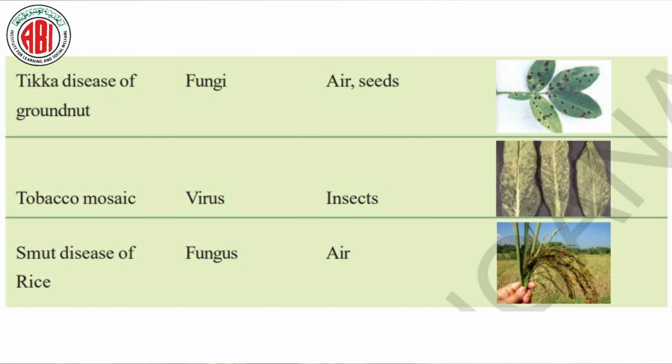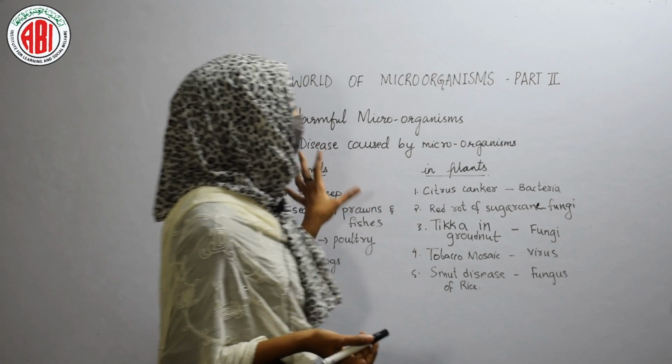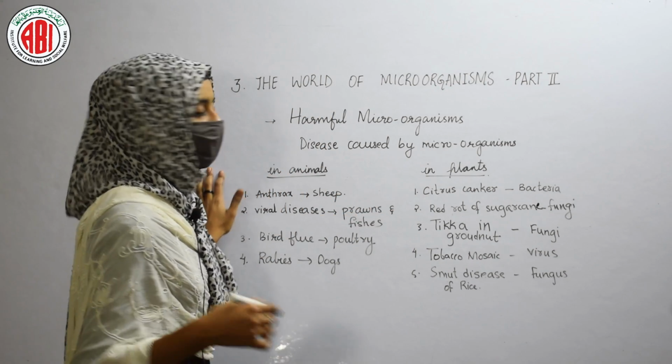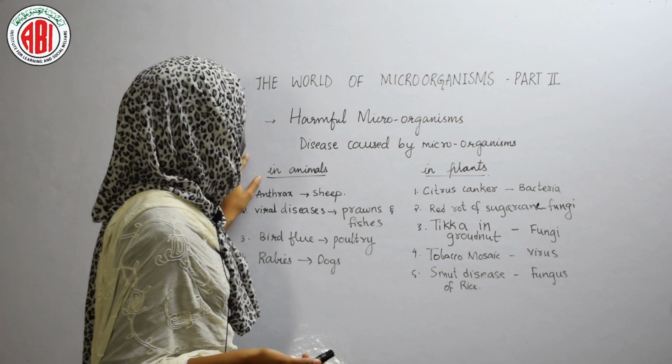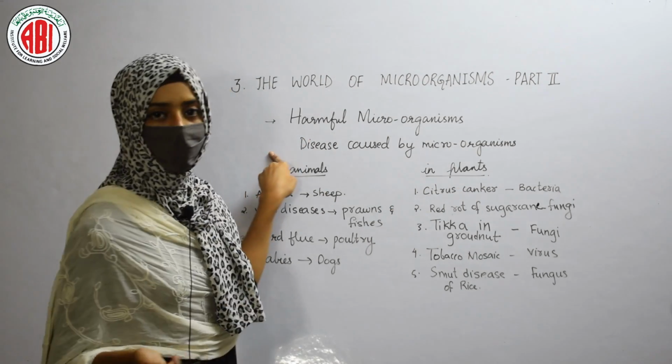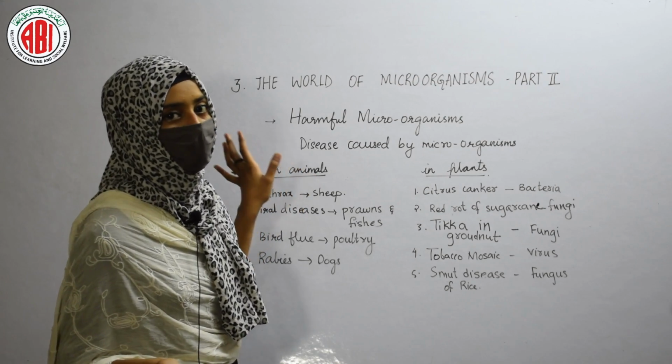The next one is smut disease of rice. This is found in rice plants and is caused by microorganisms like fungus. So this is about the different diseases that can be found in animals and plants because of the entry of microorganisms in them.